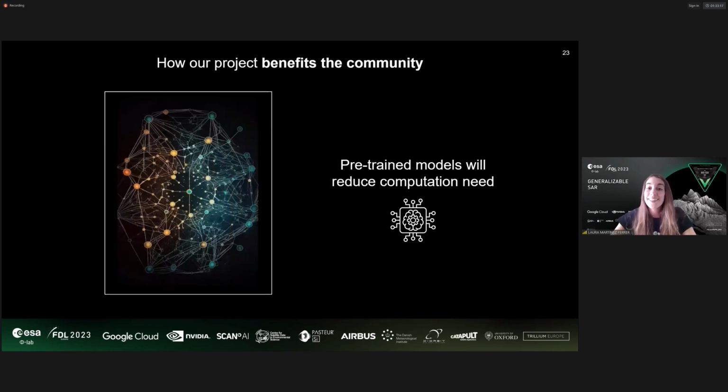And of course, the most important product of our project is the pre-trained models that will avoid the user having to train bigger models, which require high computation resources and time. This may allow them to obtain quicker predictions and will help, for instance, when managing the response to natural disasters.